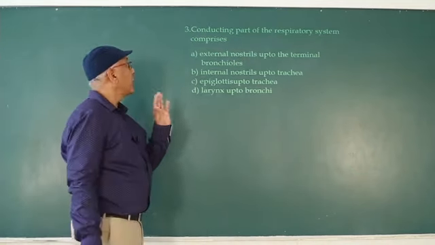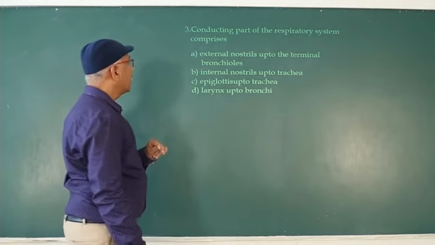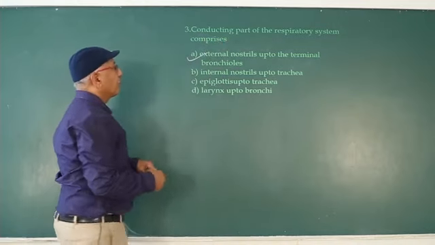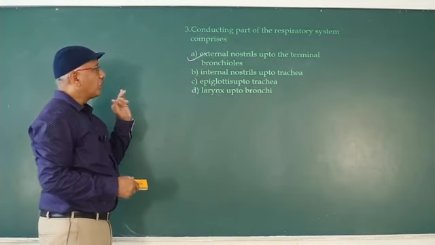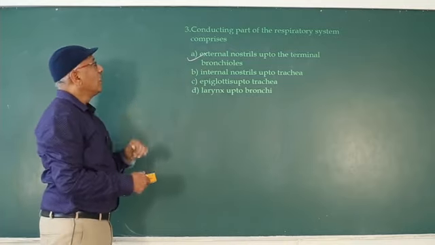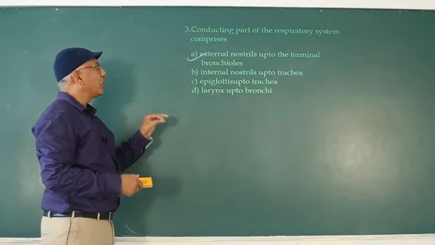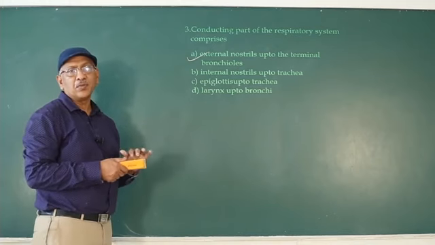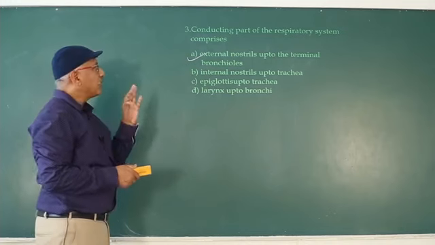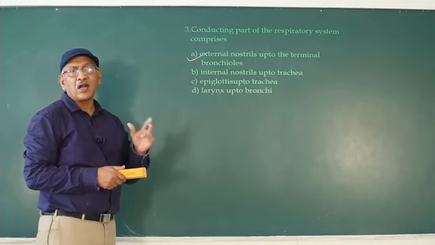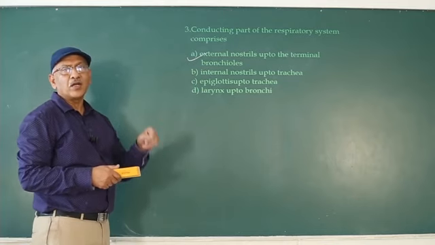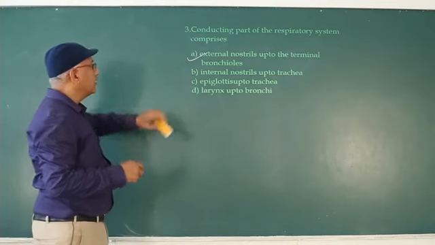The respiratory system comprises a conducting part, from external nostrils up to the terminal bronchiole: internal nostrils up to trachea, epiglottis up to trachea, larynx up to bronchi. From external nostrils up to terminal bronchiole is known as conducting part. It is also known as dead space. So air present in the conducting part is not useful. Air present in the respiratory part or exchanging part is only involved in gases exchange.